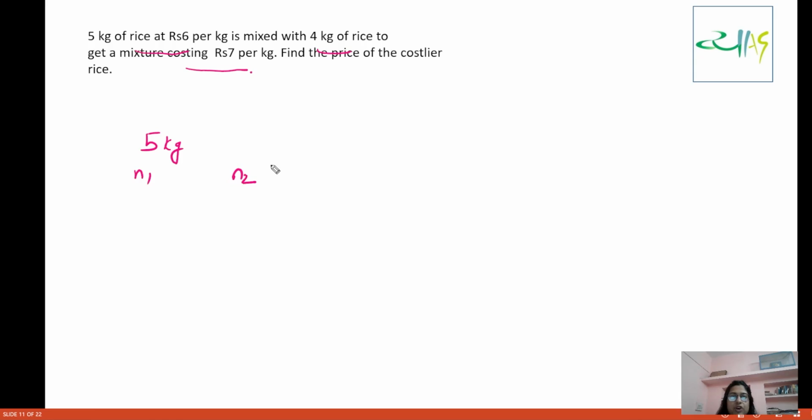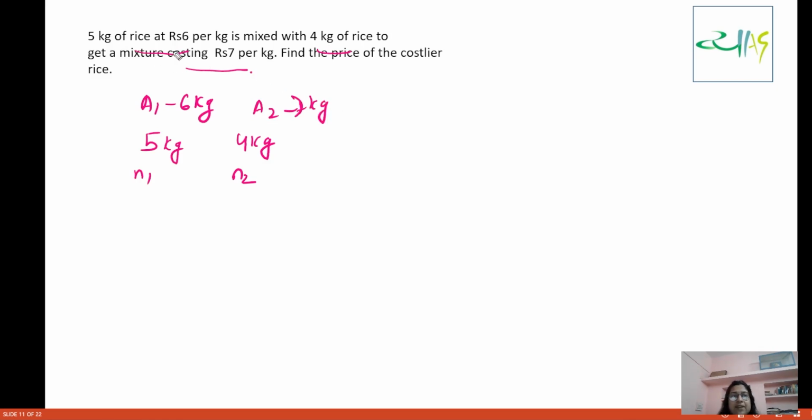What is N2 for you? It is mixed with 4 kg rice. A1 is 6 per kg, and A2 is 7 per kg.